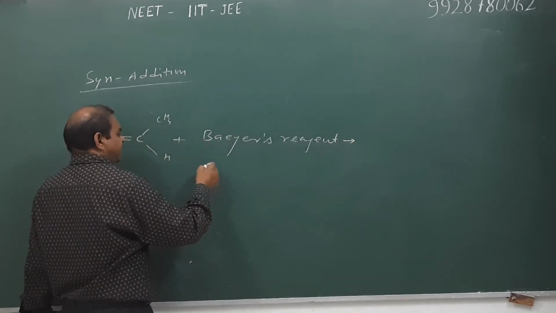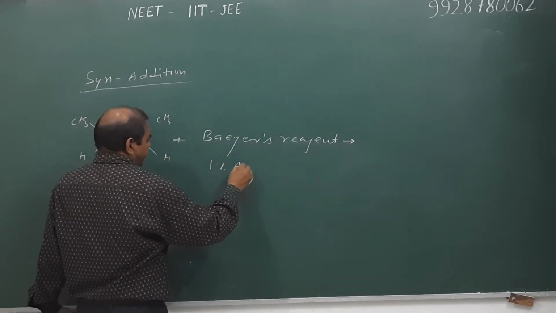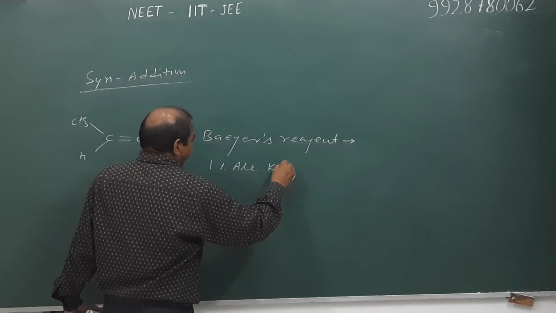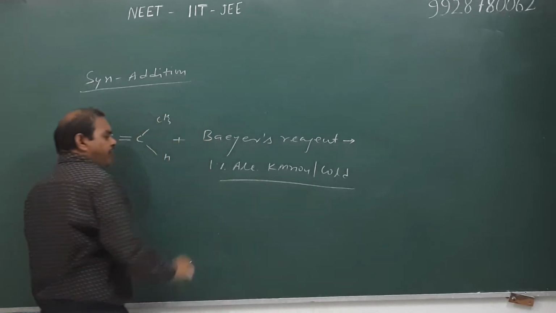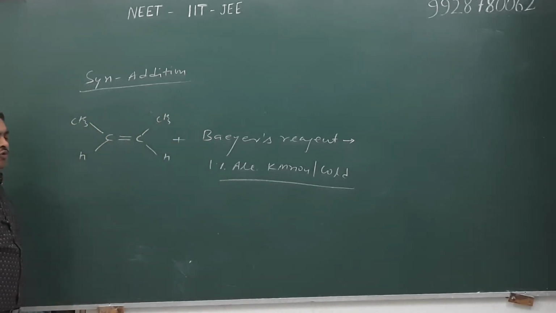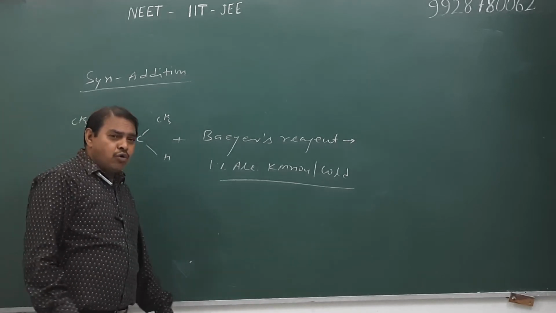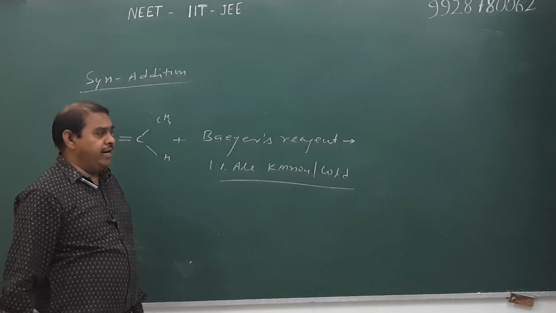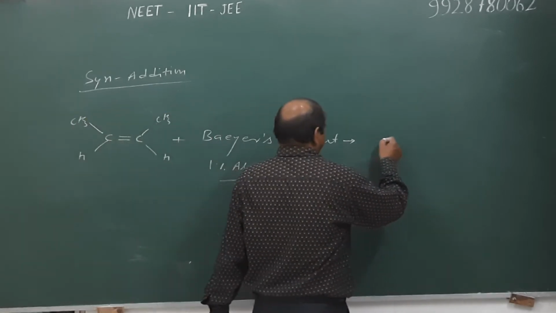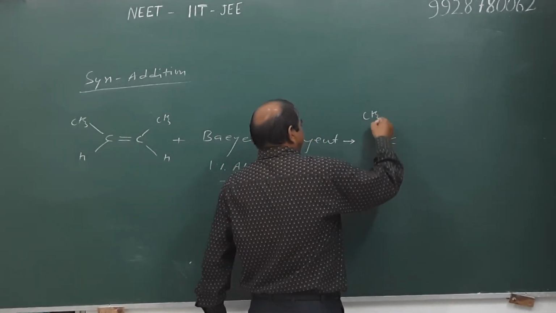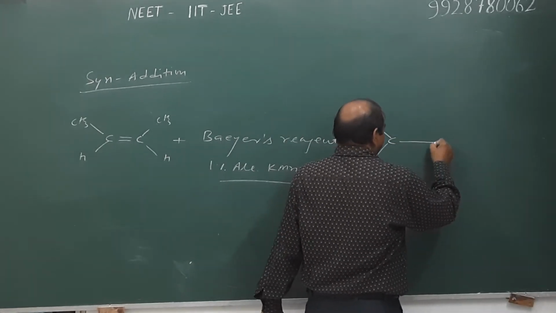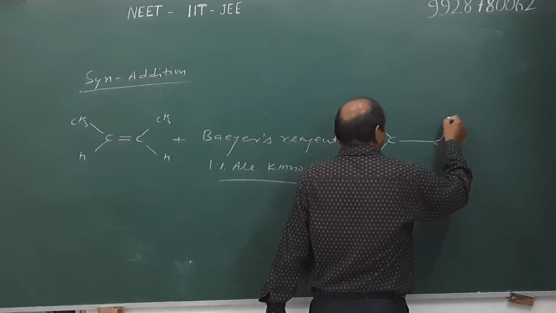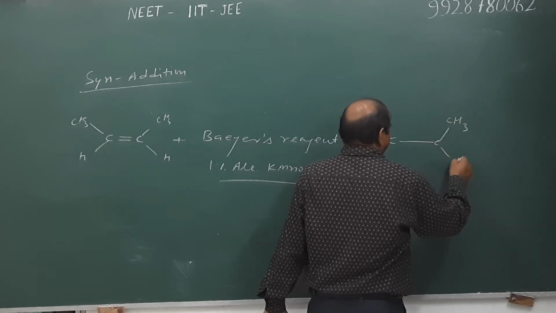Bayer's reagent is 1% alkaline solution of KMnO4 in cold condition, or we can say cold 1% alkaline solution of KMnO4 is known as Bayer's reagent, and it is used for hydroxylation of alkene and alkyne, and hence the product is the same, because a cyclic species is formed as an intermediate species.